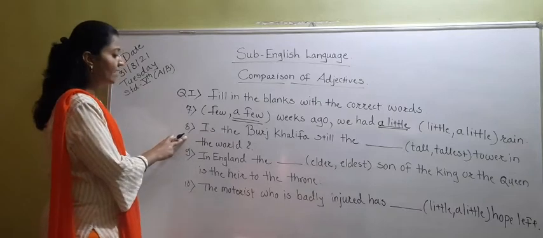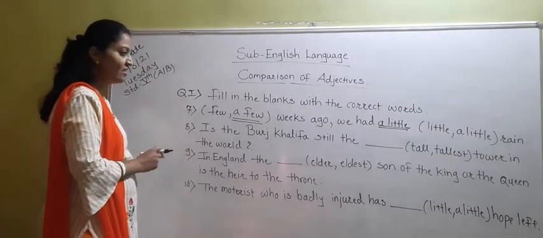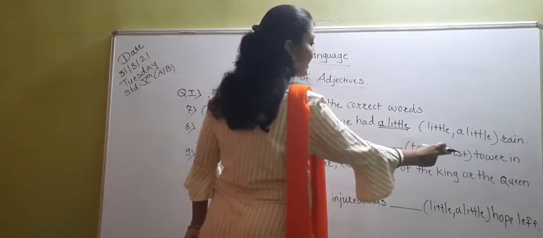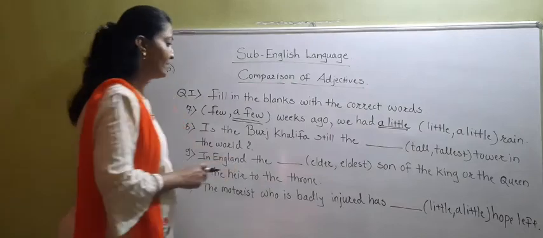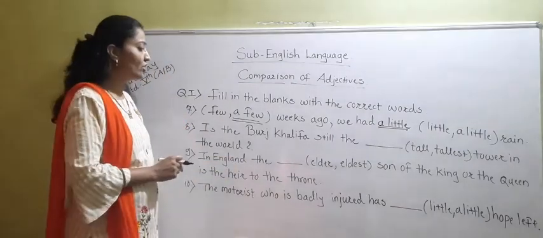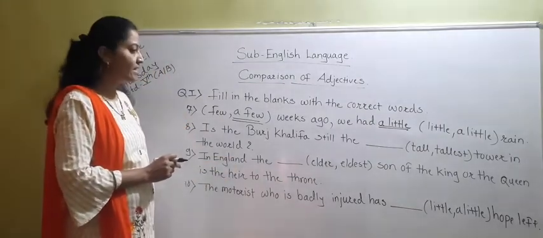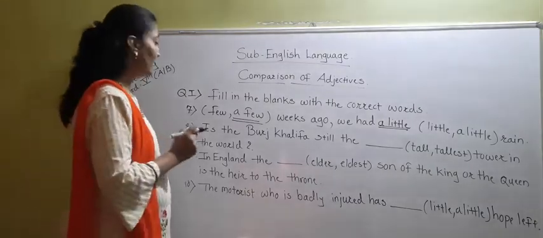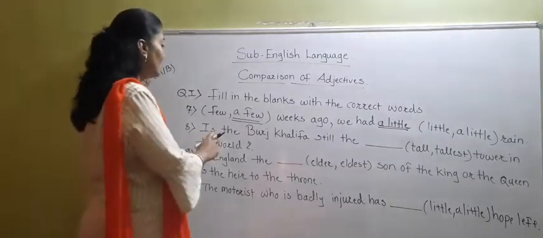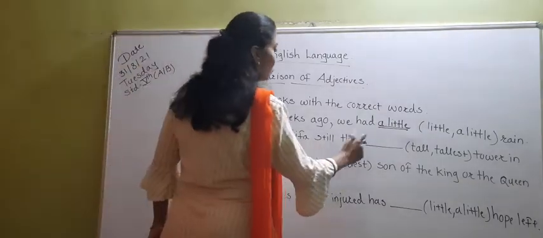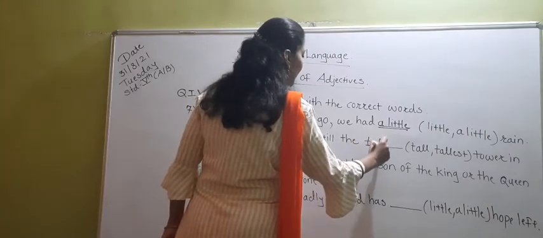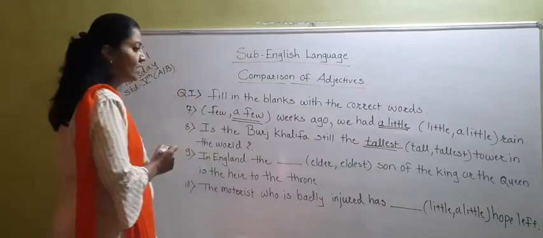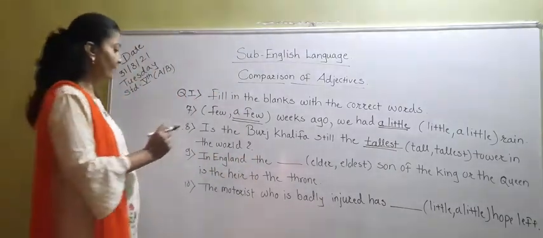Then sentence number 8. Is the Burj Khalifa still the dash dash, in the bracket tallest? Bracket complete. Tower in the world. You know that Burj Khalifa is the oldest tower in the world. Okay? Is the tallest. Sorry, not oldest but the tallest. So is the Burj Khalifa still the tallest? We have to write here tallest. Tallest tower in the world. Yes, it is in Dubai.